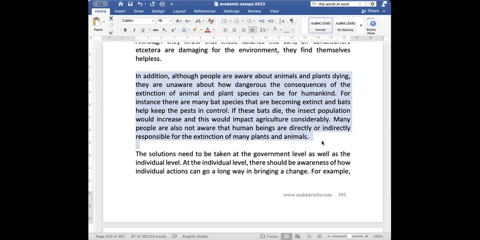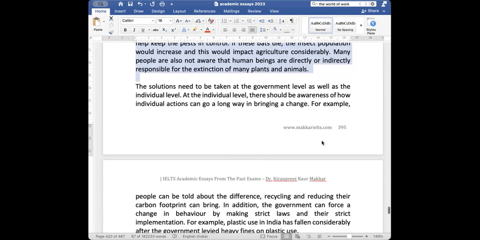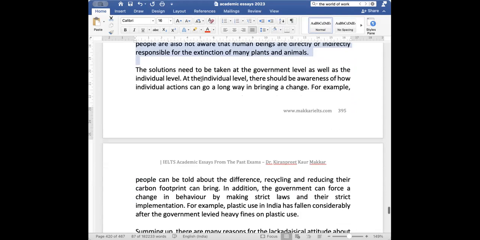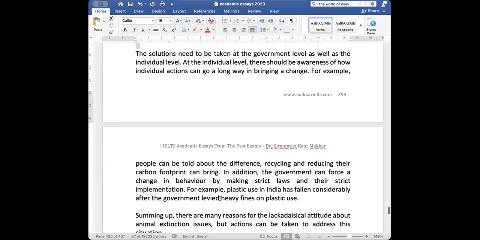The solutions need to be taken at the government level as well as the individual level. At the individual level, there should be awareness of how individual actions can go a long way in bringing a change. For example, people can be told about the difference recycling and reducing their carbon footprint can bring. In addition, the government can force a change in behavior by making strict laws and their strict implementation. For example, plastic use in India has fallen considerably after the government levied heavy fines on plastic use.